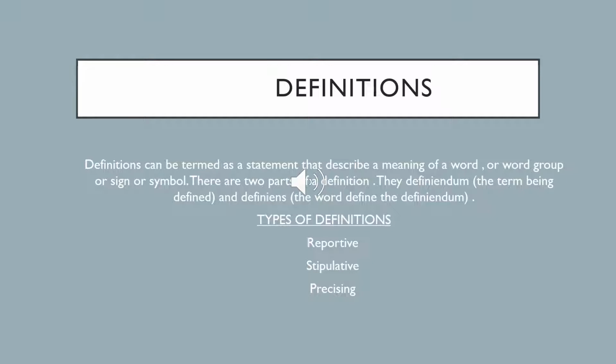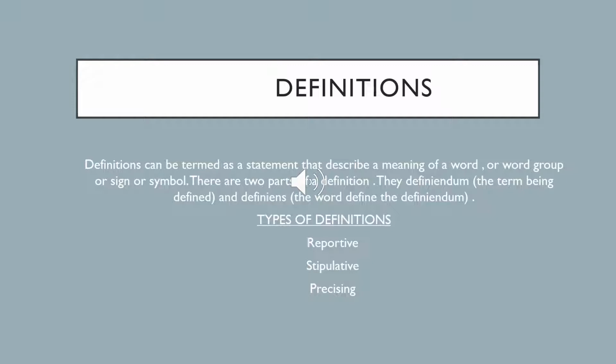Stipulative definitions. Now, stipulative definition does not look at the meaning of a term, but rather assigns a new meaning to a term. Stipulated definitions do not mind whether the term already has an explanation or not. An example is the word stan, originated from rapper Eminem, meaning a crazy or obsessed fan.